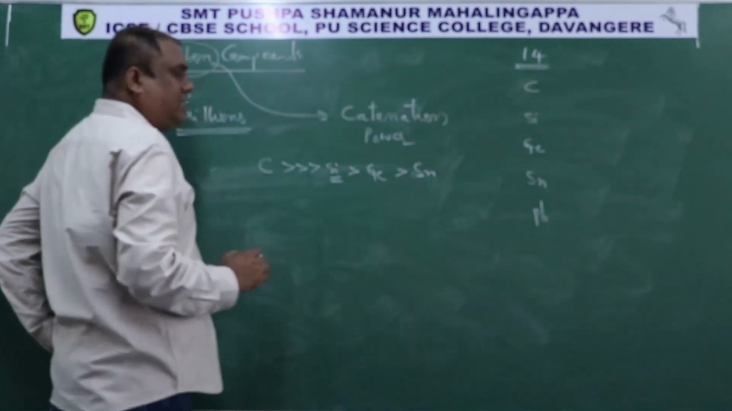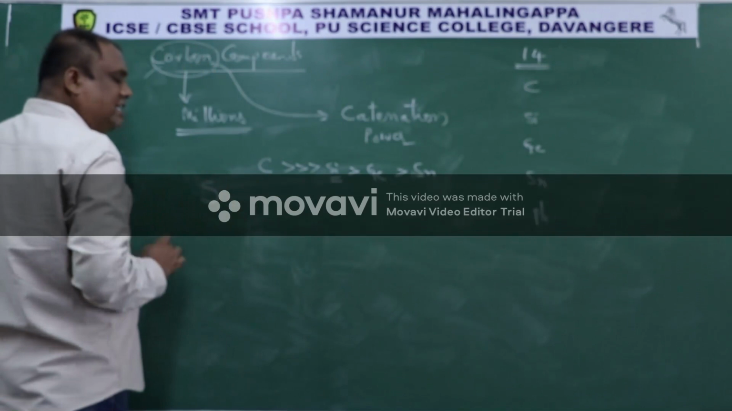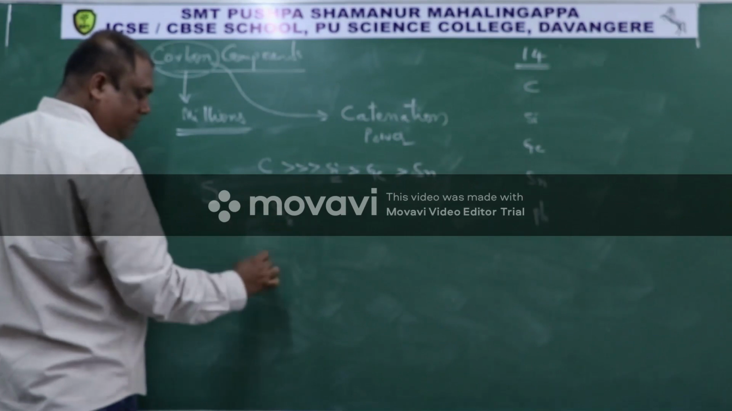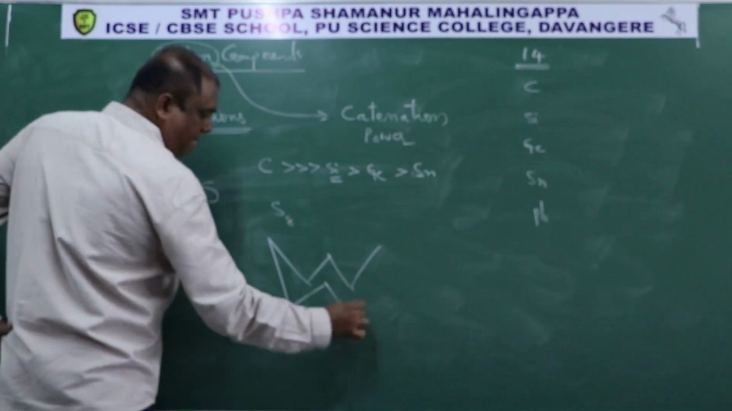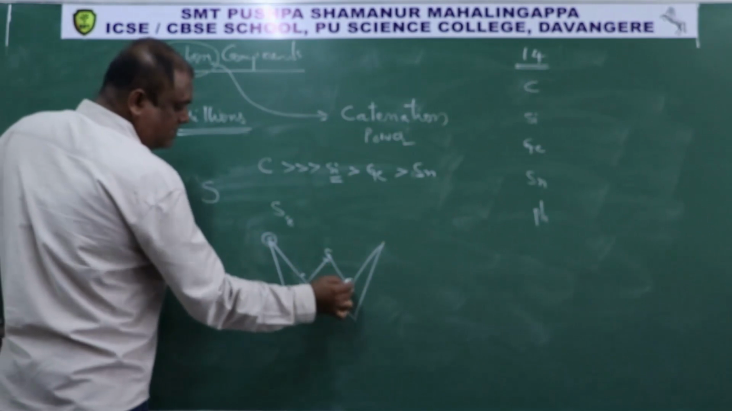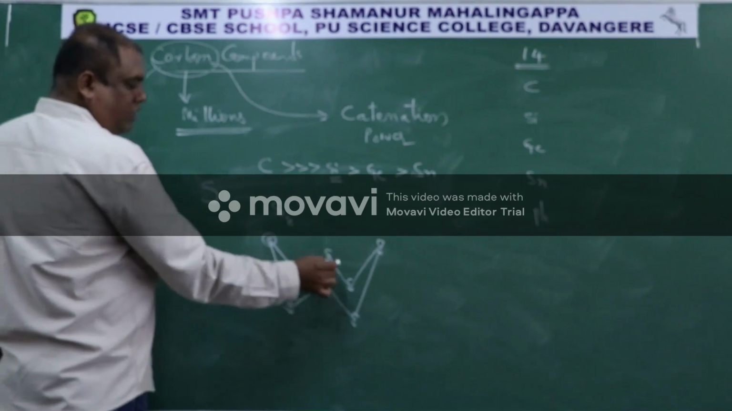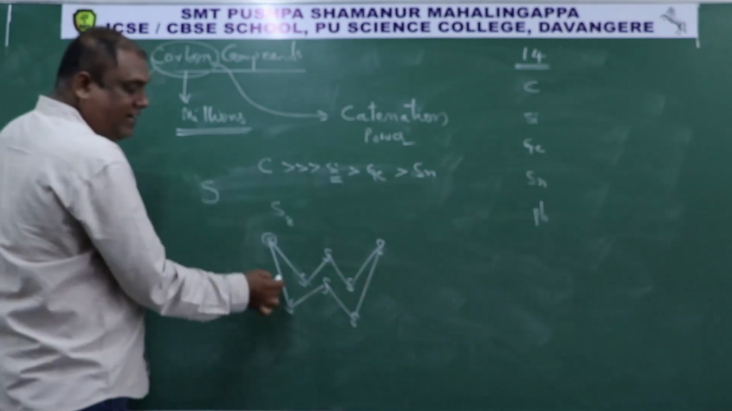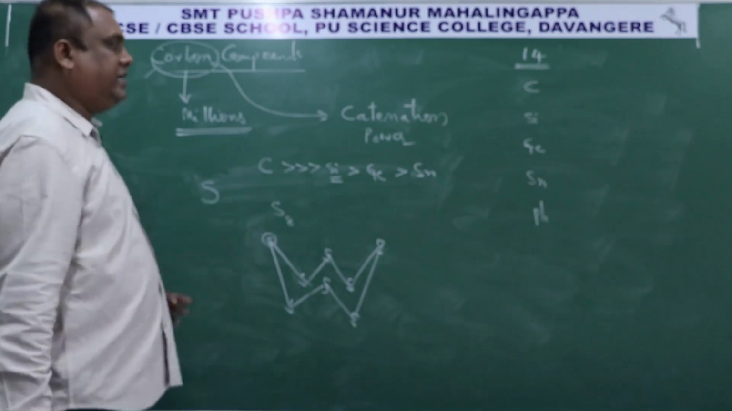Other than group 14 elements in the periodic table, sulfur has catenation ability. Like you see, sulfur can form the S8 molecule, like this. Here one sulfur, and so on: 1, 2, 3, 4, 5, 6, 7, 8. So this is also called self-linkage of identical sulfur atoms. So to some extent sulfur can exhibit catenation ability.